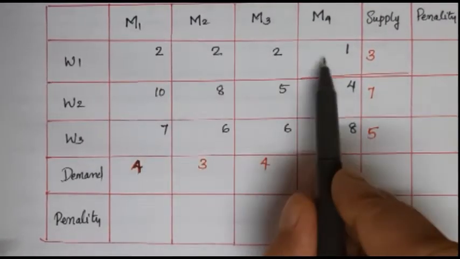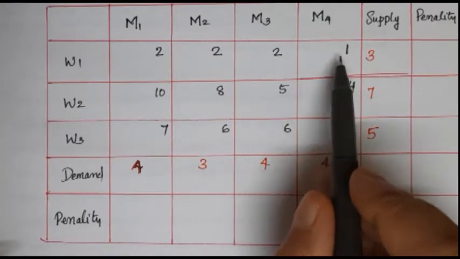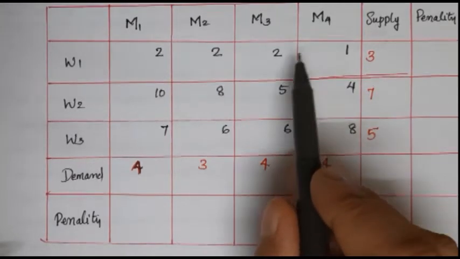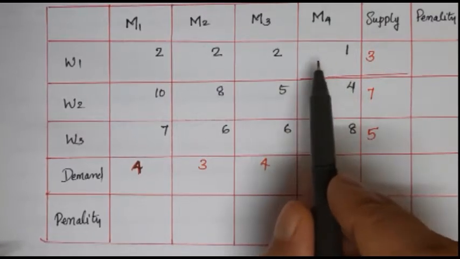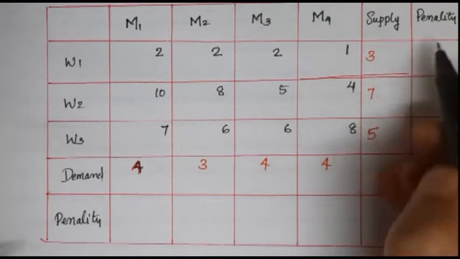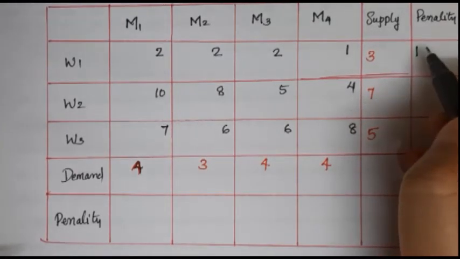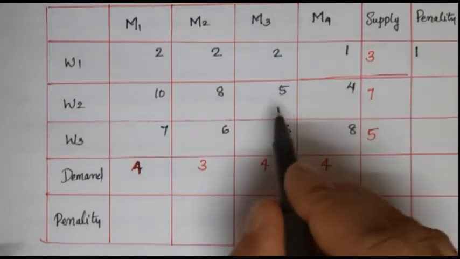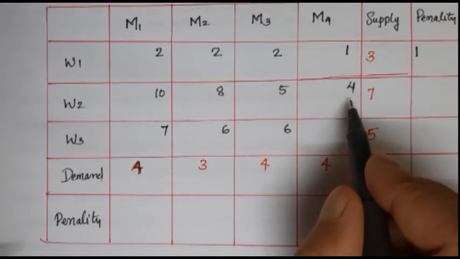Consider the first row. Which one is the smallest value? 1. And the next smallest value is 2. Then what will be the difference of these two smallest values? 1. So we can write the penalty as 1 here. Again, consider the second row. Which one is the lowest value here? 4.